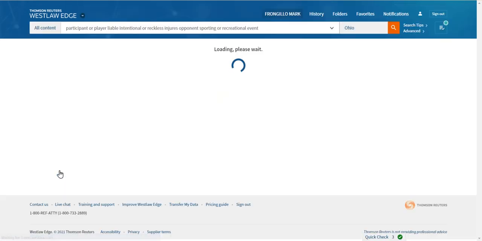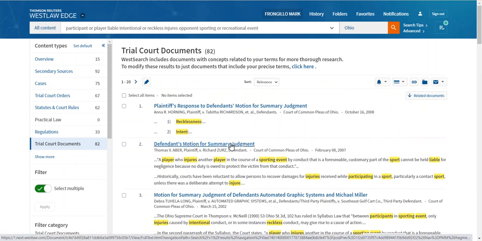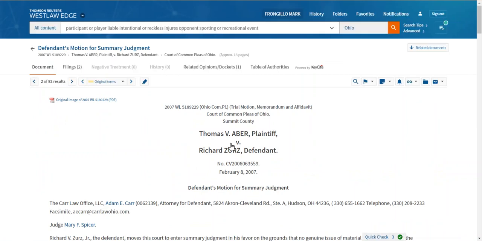You are actually writing, as I recall, a memo in support or opposition to summary judgment. This is a real nice way for you to get actual documents that real attorneys submitted on these particular issues.